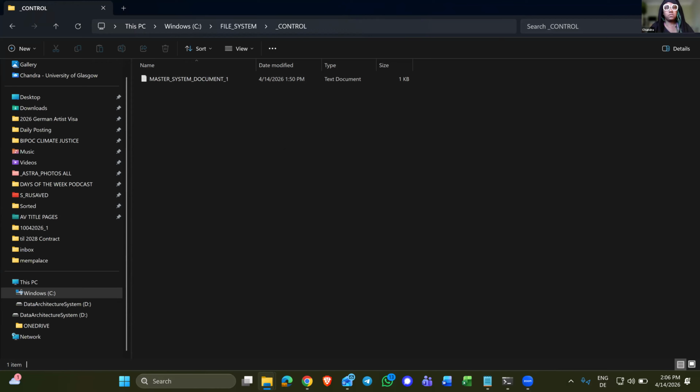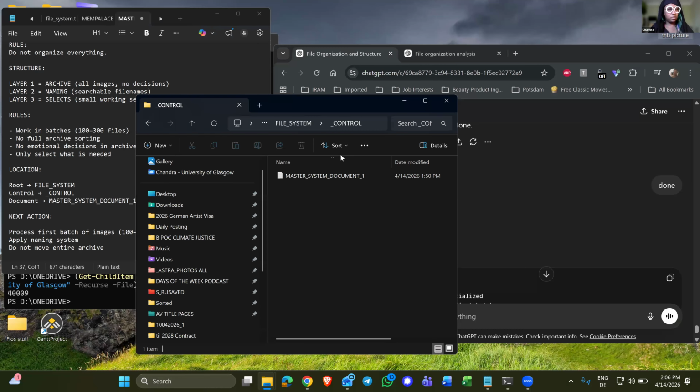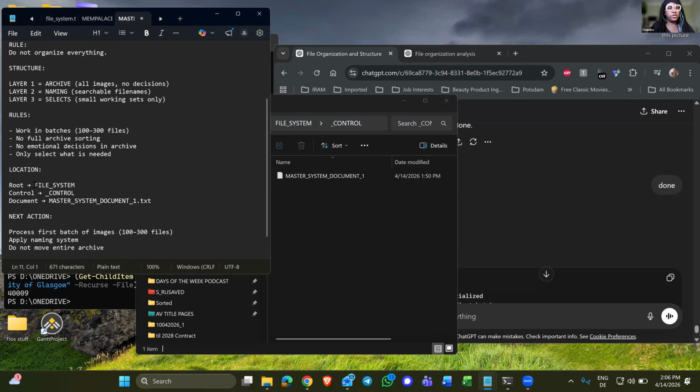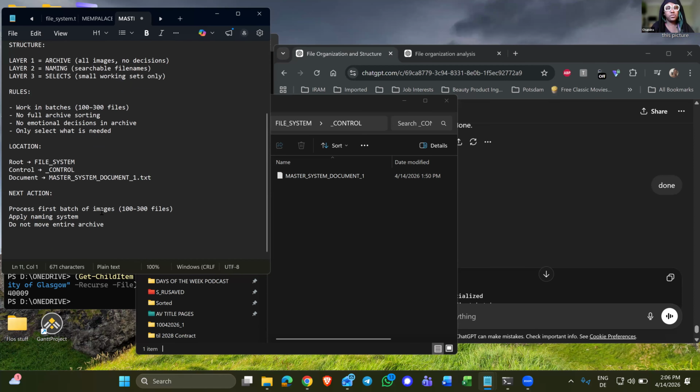So that's the mapping of where that's located. And so that's why the location is root, file system, control, document, master system, document 1, text. Next action. Process first batch of images, 100 to 300 files, apply naming system, do not move entire archive.